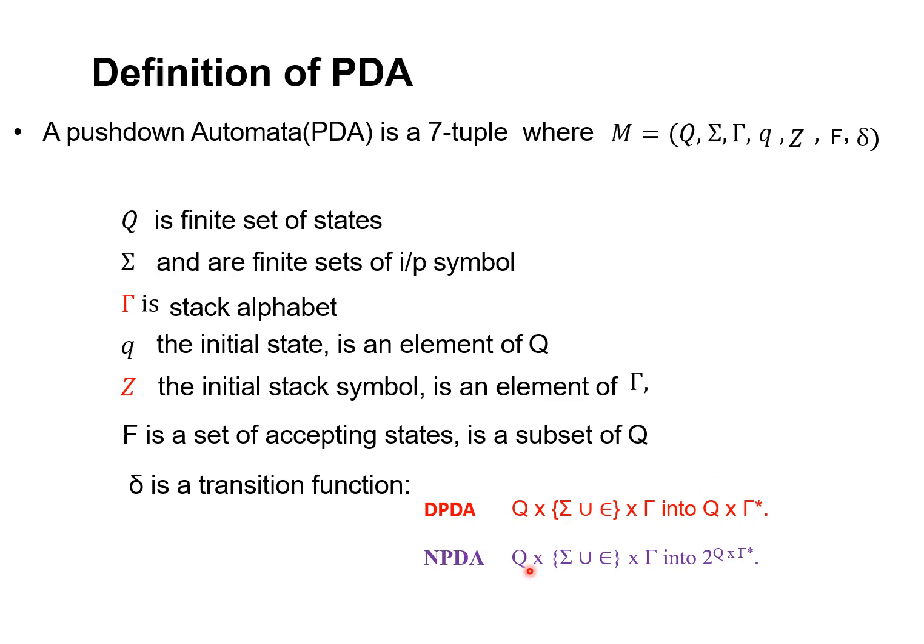Similarly, in an NPDA also, based on these 3 parameters, you will be in one of the states. You will be reading some input or you can take an empty symbol, while looking at the top of the stack. Based on that, you move on to 2 different states. That means you may go to 2 different states or push or pop any element onto the stack. These 2 are deciding the transition function of DPDA and NPDA. You will understand these 2 transition functions clearly when solving some problems.